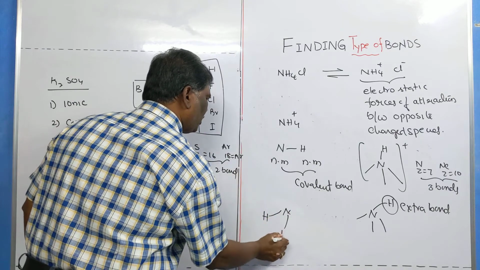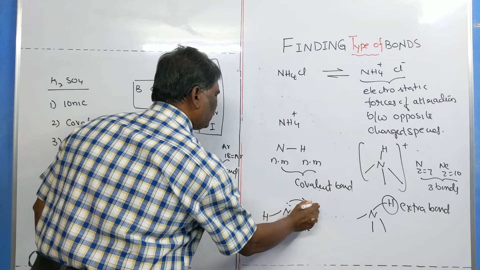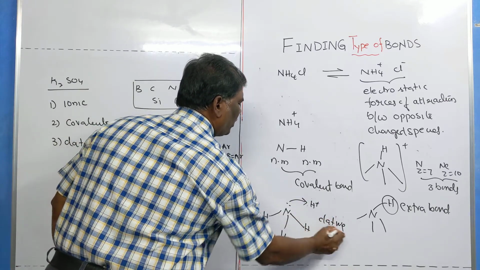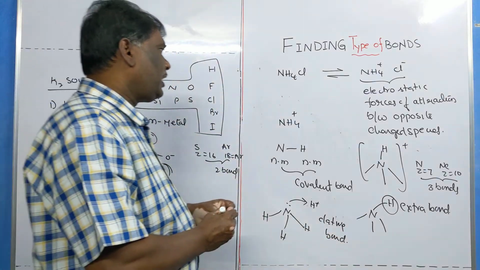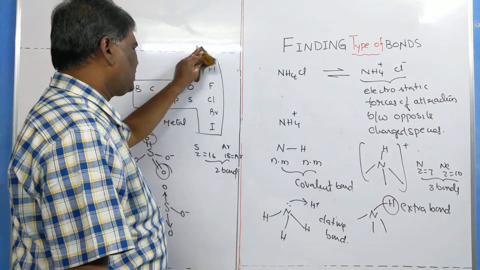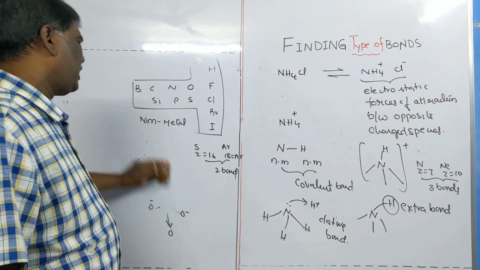One covalent bond, covalent bond, covalent bond, and here is the dative bond. The extra bond is the dative bond. Clear? Now tell me, what are the bonds present in ammonium cation?